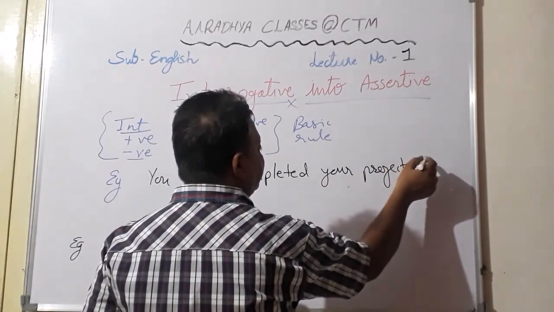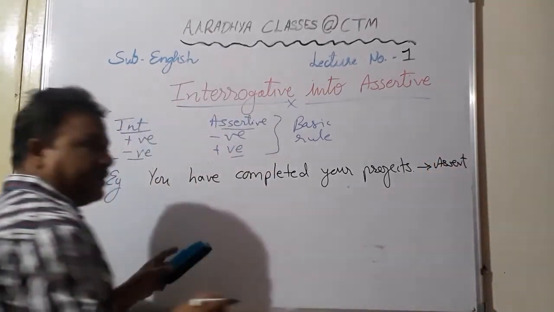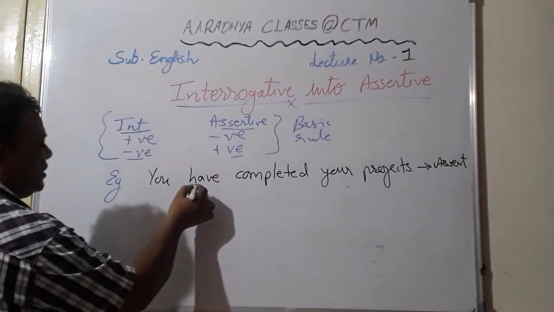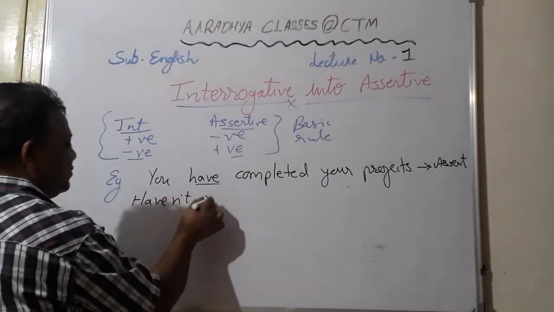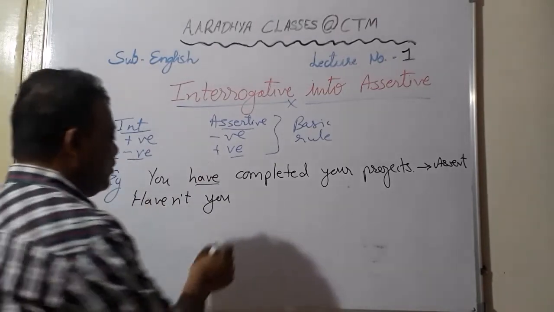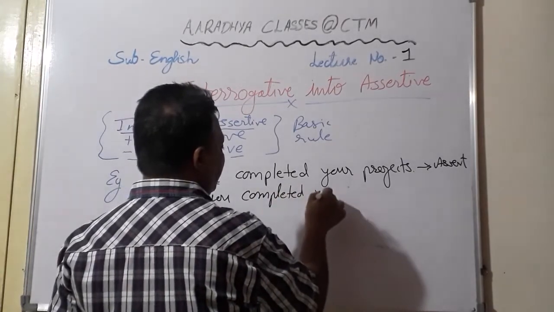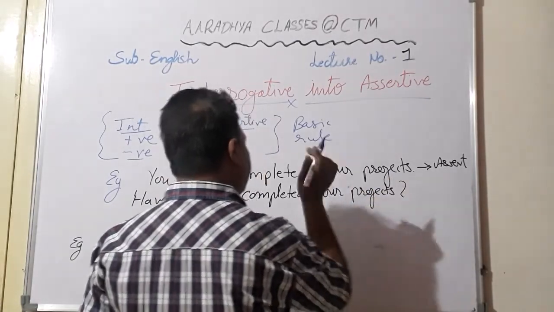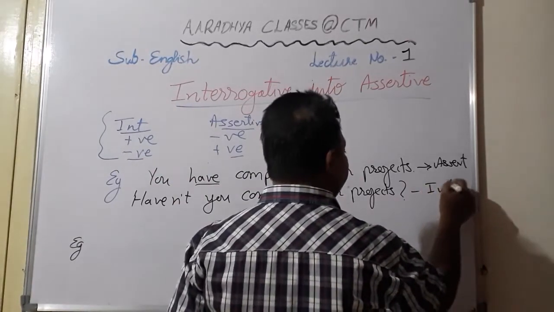Now see students, this is again a positive assertive sentence. When you are asked to convert it into interrogative, have is already given. So you will begin your interrogative with have only. Haven't you? Because this is positive, so here it will become negative. Haven't you completed your projects? Okay, students, so this has become your interrogative.